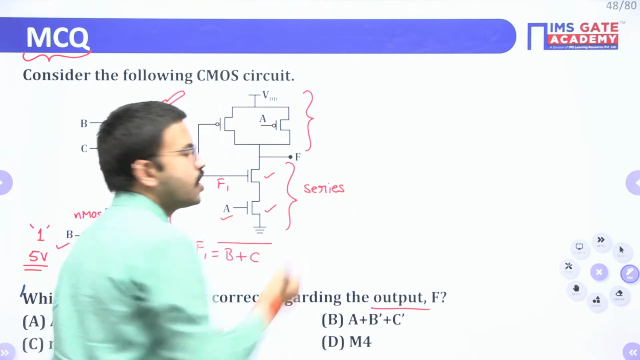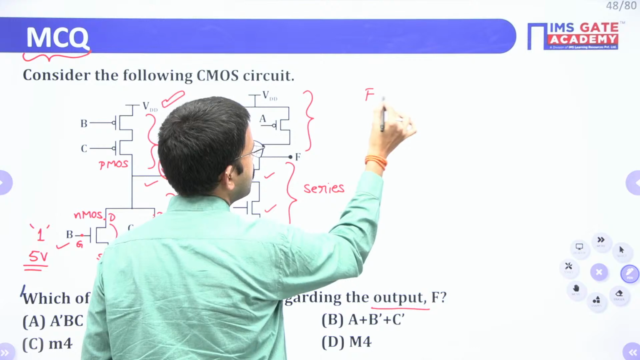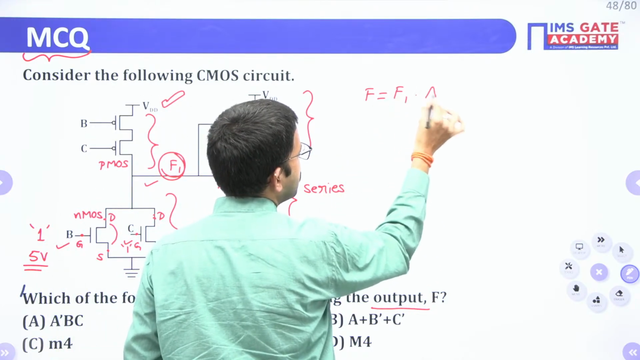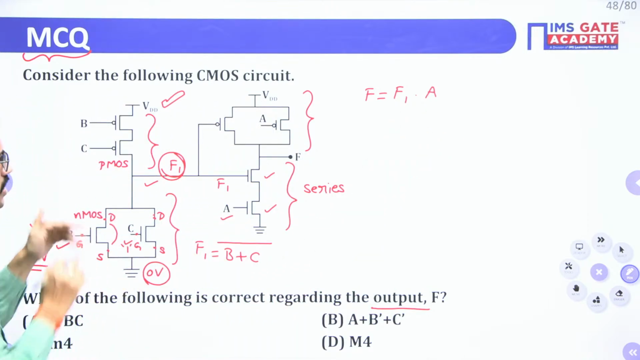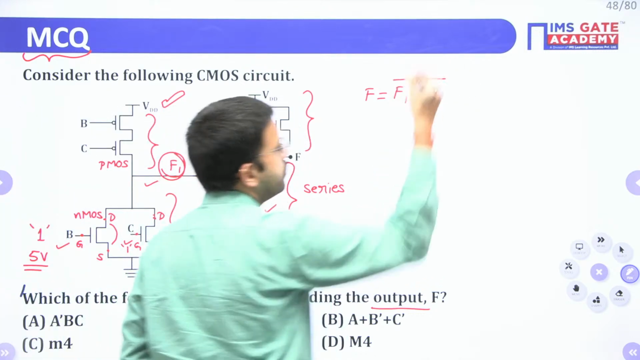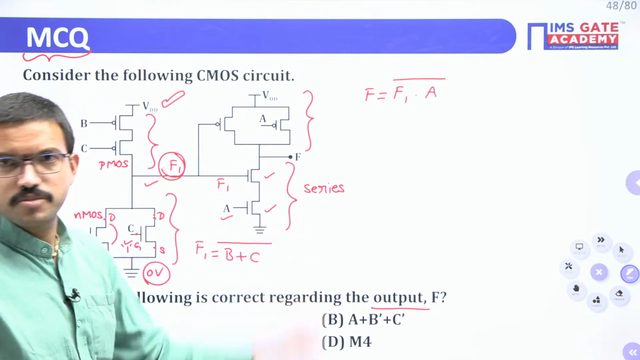Series means logical AND operation, right? So F equals, here the inputs are F1 and A. Among these two we are performing logical AND. Just like here, from where you are taking the output, by default you will get the complement version. That is the beauty of CMOS logic.